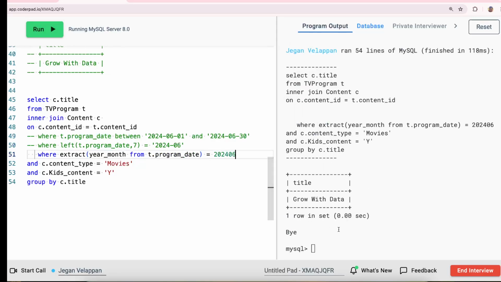If I run this, I get the same result. So there are many ways you can play around with the dates. I prefer going with between, which is the standard way of doing it, or you can go with extract and left of the program date. Both are almost the same, right? I mostly go with the between clause, which is a standard way of doing SQL.